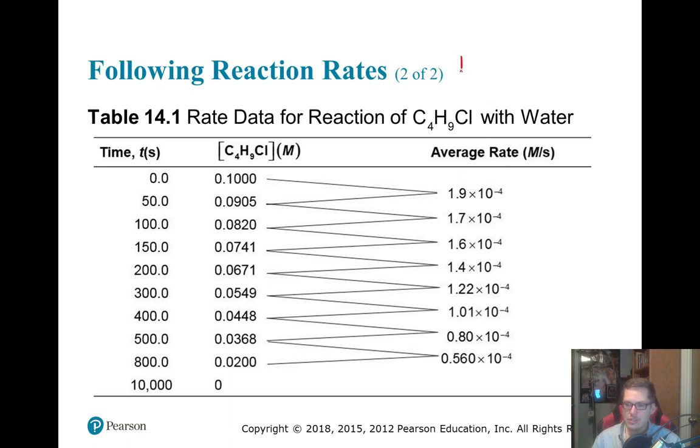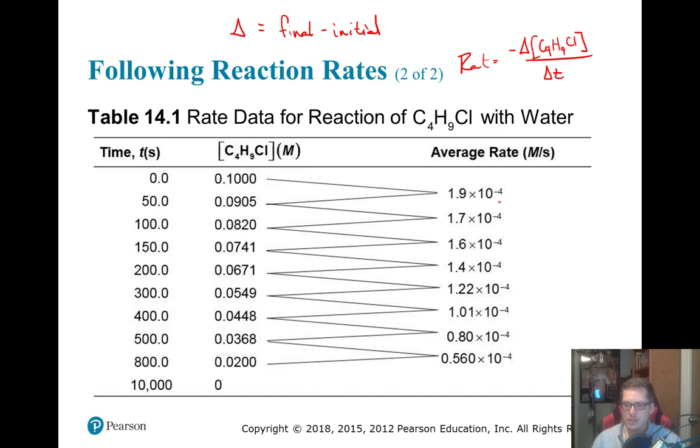Well, we just established that the rate was equal to the negative change in concentration of C4H9Cl over the change in time. So essentially what they're doing, remember, whenever we see the change in, this is always going to be final minus initial. That's the standard way of doing this.